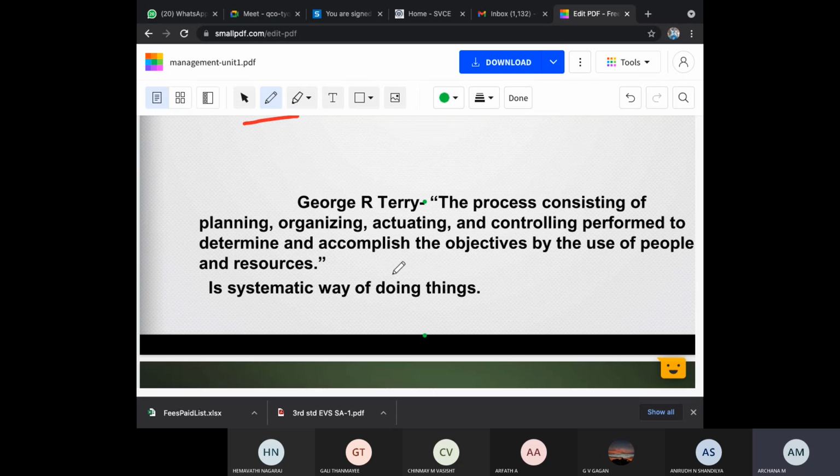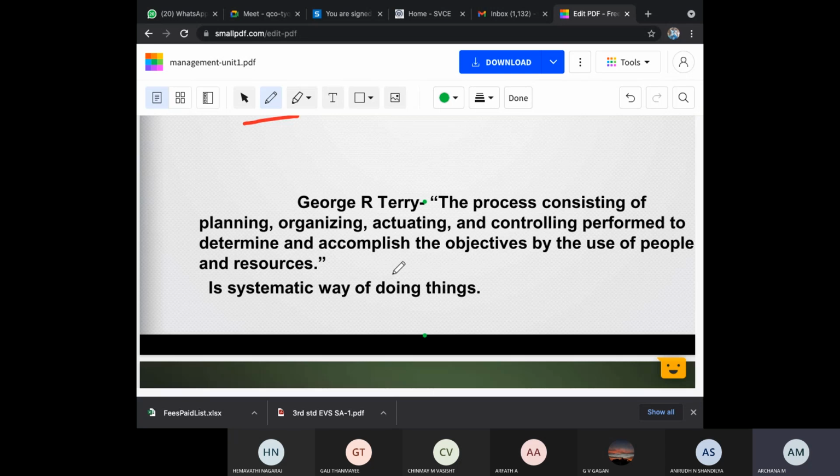Then after organizing, what do you have to do? The accumulating or selecting process. That is, after you think, these are the things we people have to do, you will assign certain tasks to each and every person. That is known as selecting one particular person for that particular task, and you assign that task to that person. Then after assigning the task, you people will start doing the processing. In your team there will be a team leader who will be controlling everything.